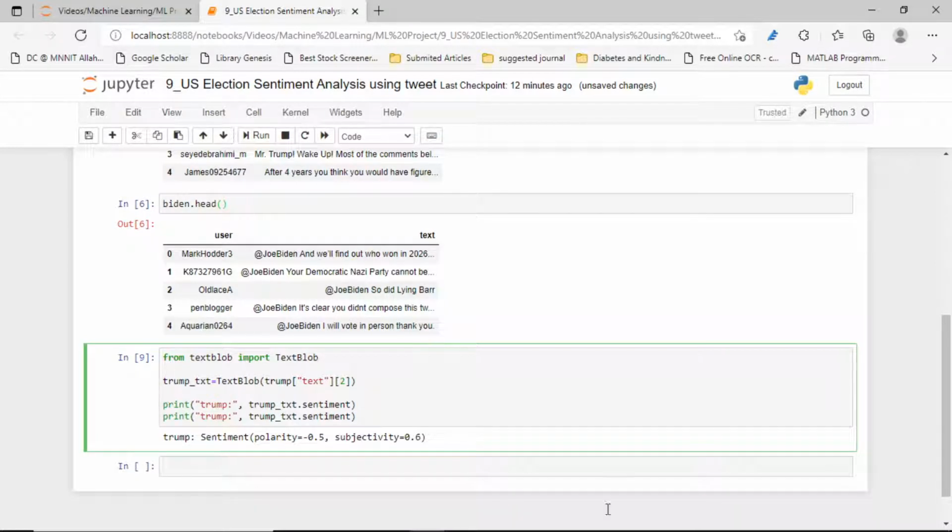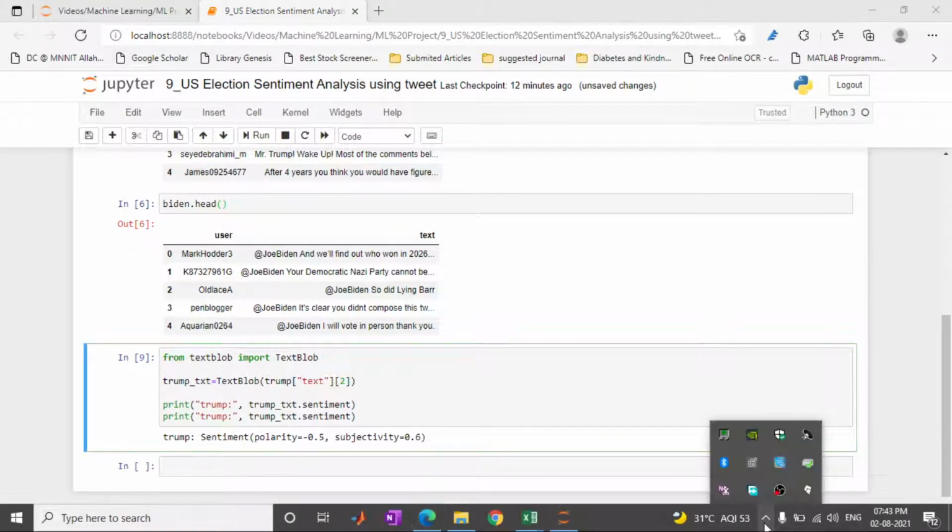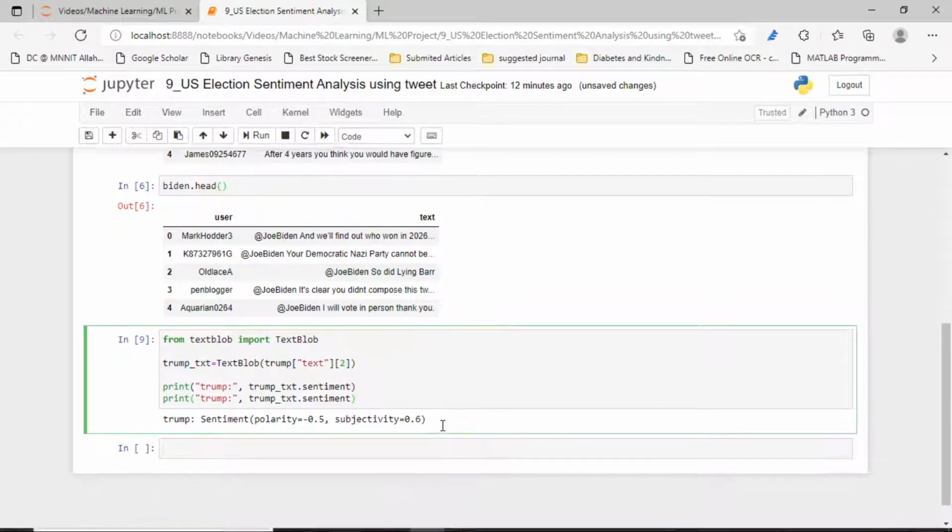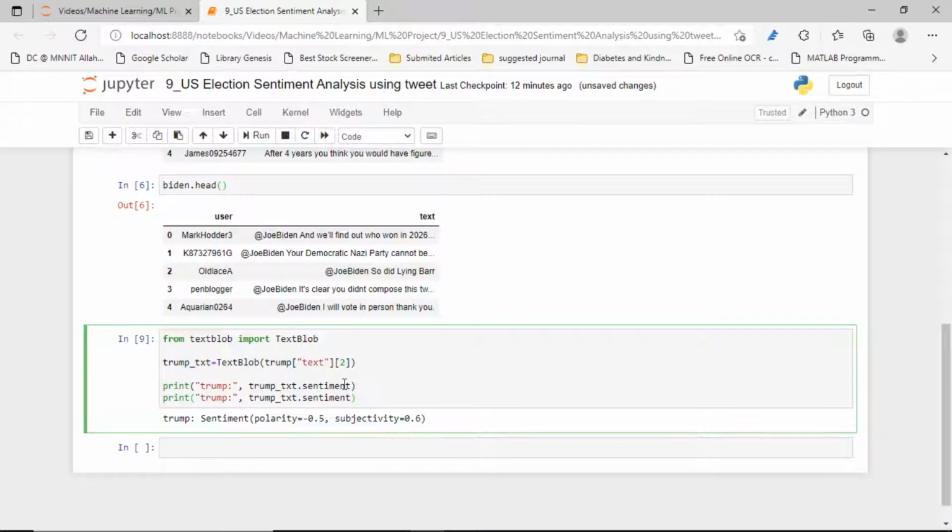Let's see its sentiment first. Let's print the text. So what is the text? The text will be this one. Now let's run it.